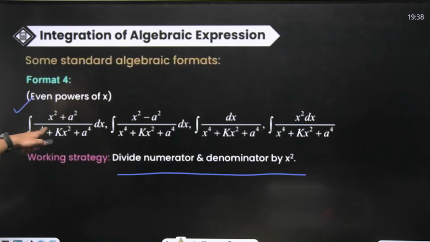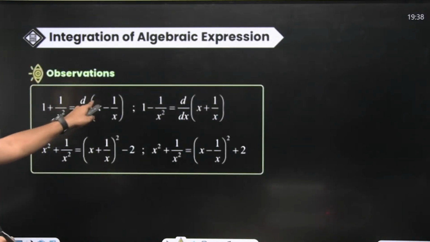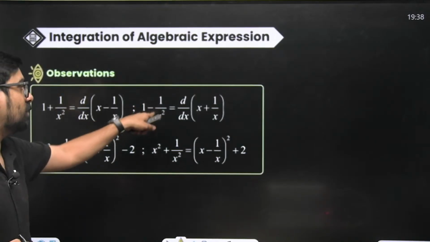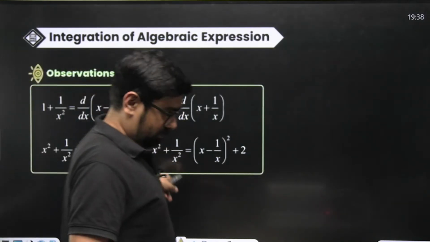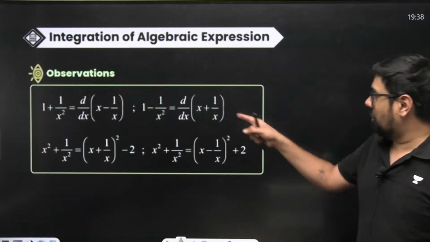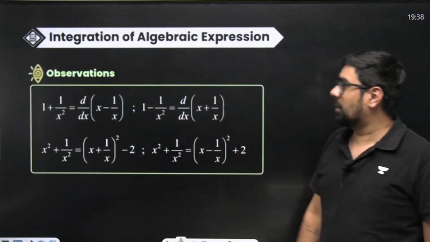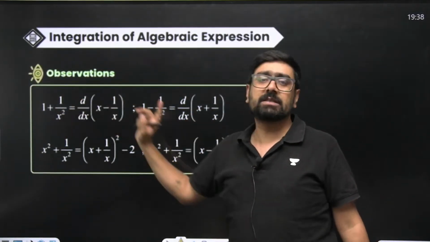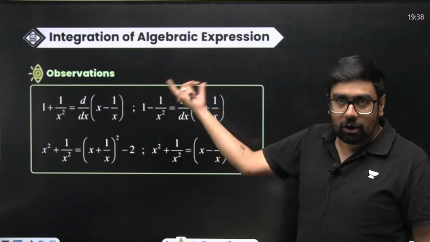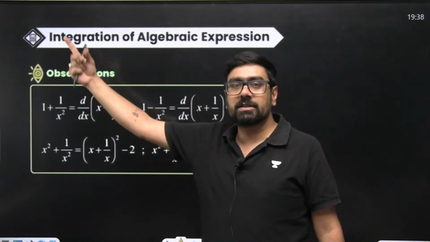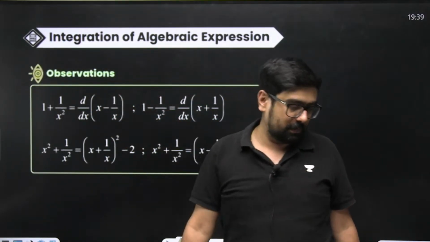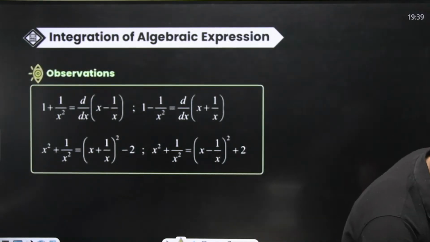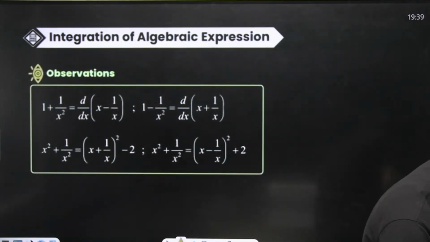And the derivative of x minus 1 by x is also 1 plus 1 by x square. Derivative of x plus 1 by x is 1 minus 1 by x square, and derivative of x minus 1 by x is 1 plus 1 by x square. So in the denominator it will be created, which you can substitute and solve your problem. So this is your format number 4.